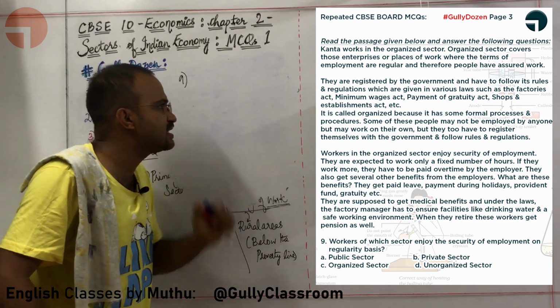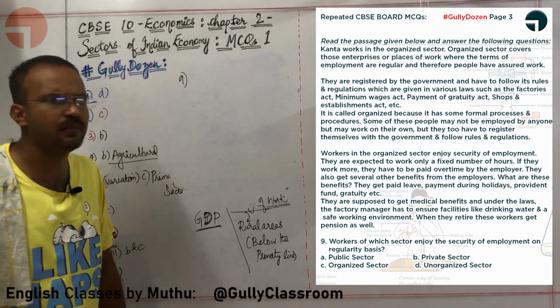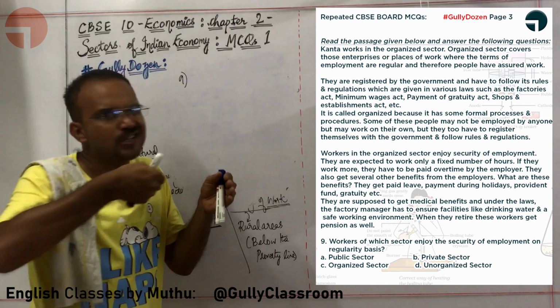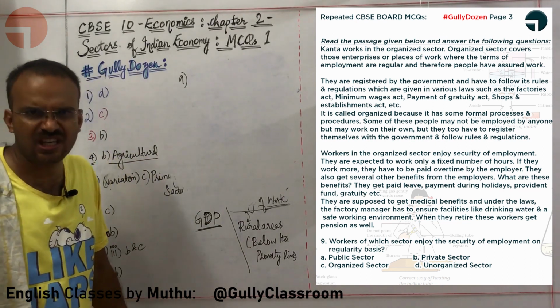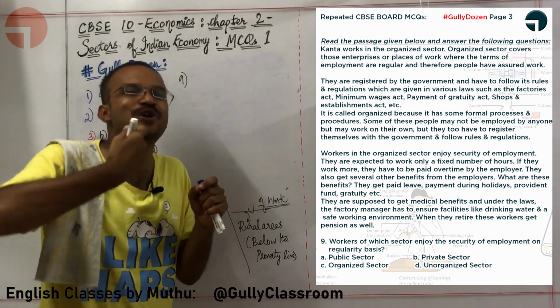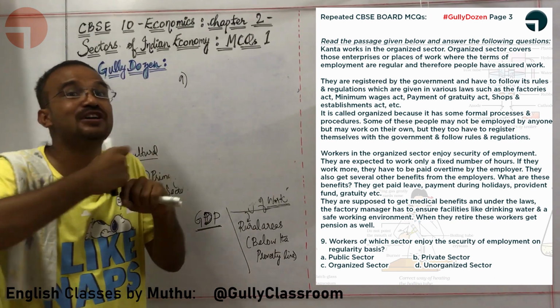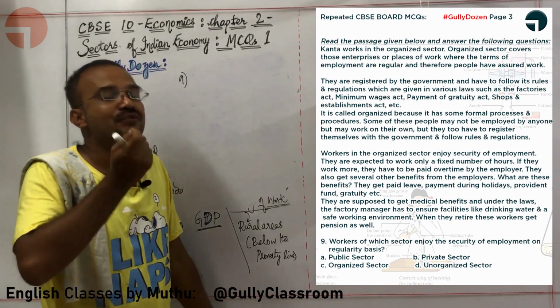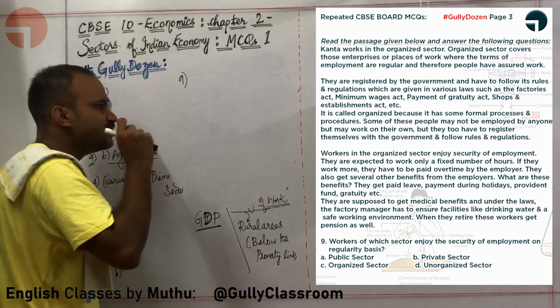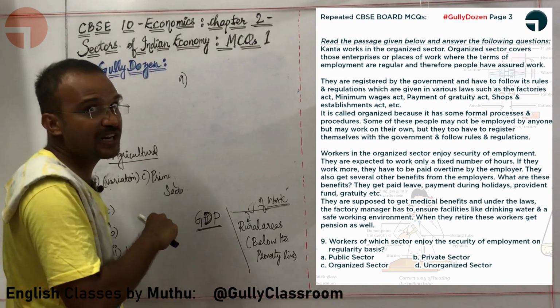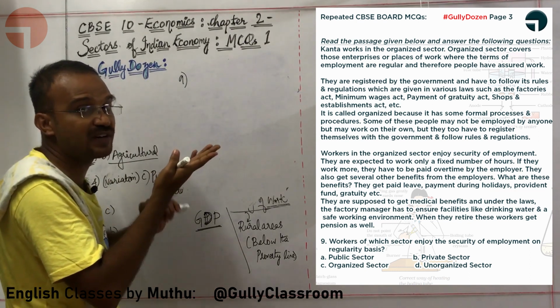Workers in the organized sector enjoy security of employment. In an organized sector, the employer cannot simply fire any employee. He needs to have a formal procedure. The termination of an employee always needs to happen with respect to a formal procedure. They are expected to work only a fixed number of hours. Who are expected to work only a fixed number of hours?